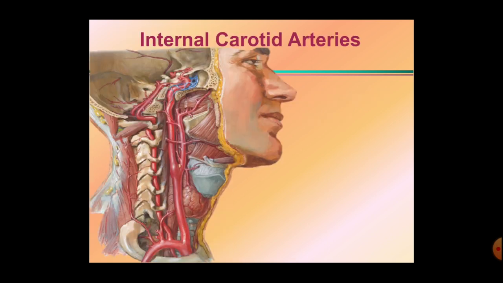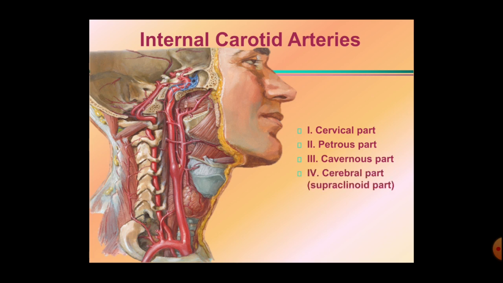Okay, so in this picture we'll see the parts of the internal carotid artery. Here this is the internal carotid artery, and these are its parts. The first one is the cervical part, which is present in the neck. This is the petrous part, the cavernous part and the cerebral part. These are the 4 parts of the internal carotid artery.